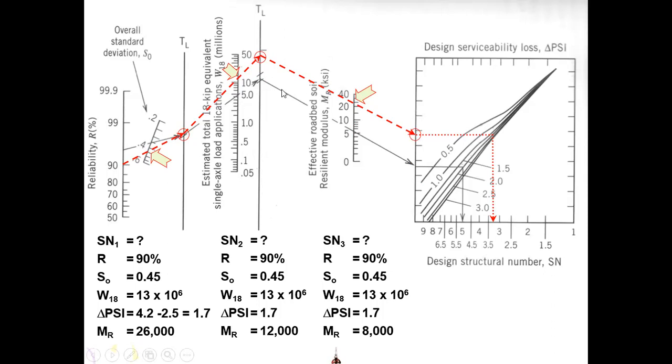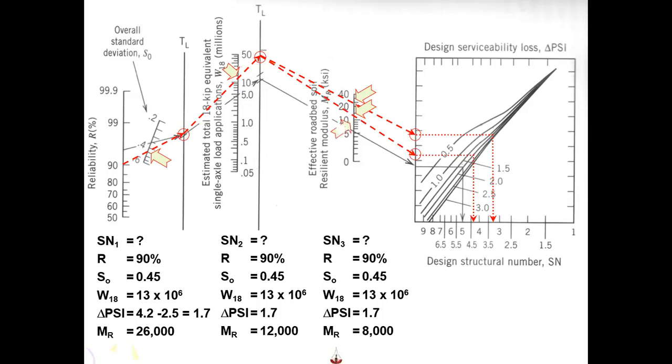Then we'll have the second line. Now I will use the value of aggregate base course, granular sub base course. I'll join it, go perpendicular, and I'll find SN2.